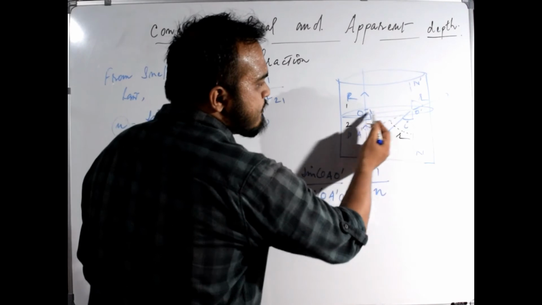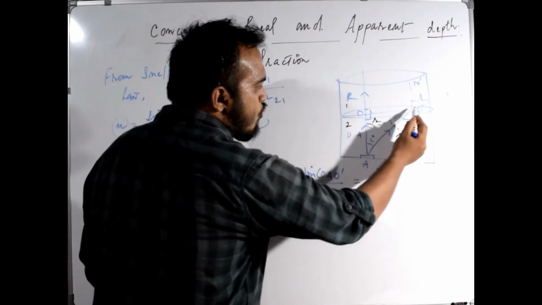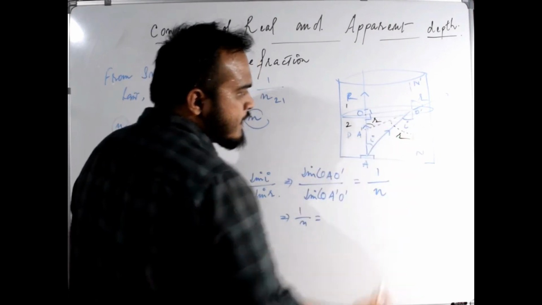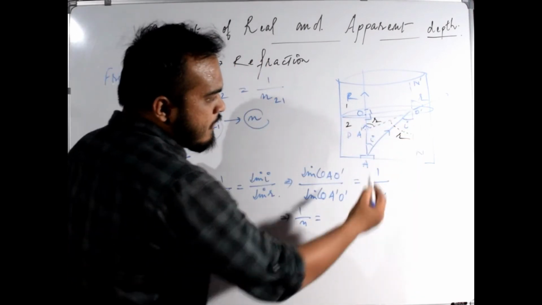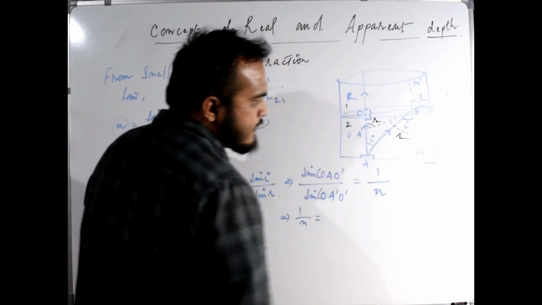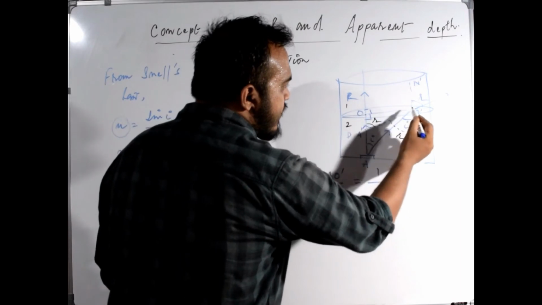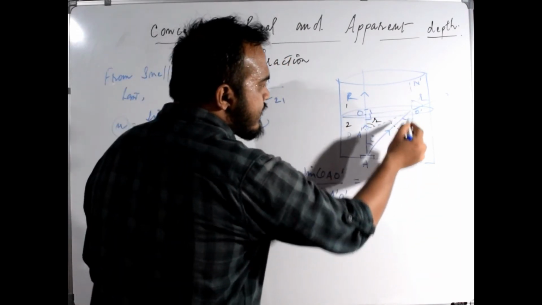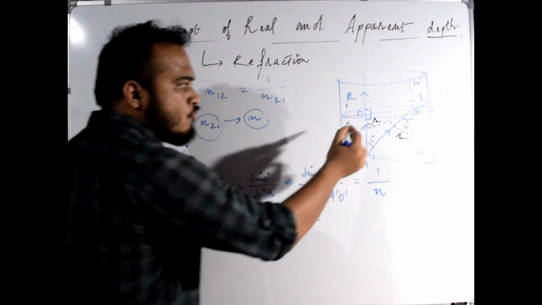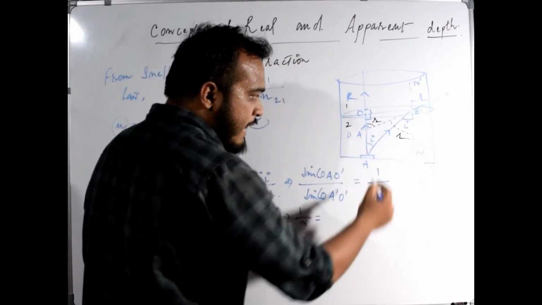In the triangle OO dash A, OO dash is the perpendicular and AO dash is the hypotenuse. So sine of angle OAO dash will give you OO dash, that is the perpendicular, divided by the hypotenuse.